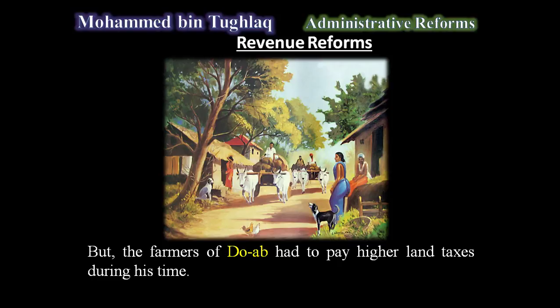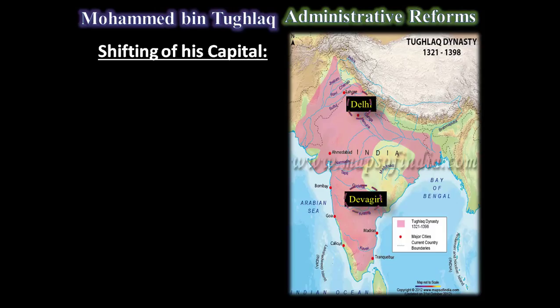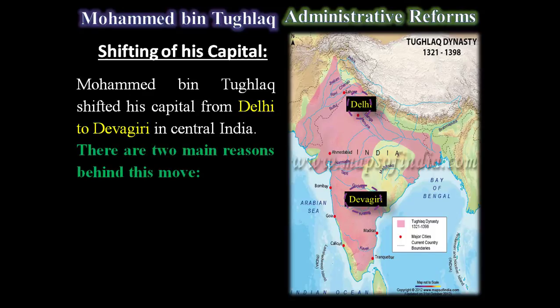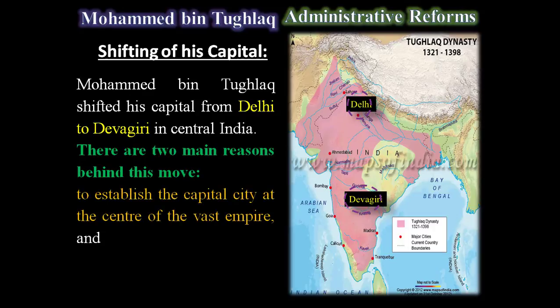And the next one, administrative reform, that is the shifting of his capital. Muhammad bin Tughlaq shifted his capital from Delhi to Devagiri in the central part of India. Here are the main reasons behind this move. One, to establish the capital city at the center of the vast empire. That is the major reason.